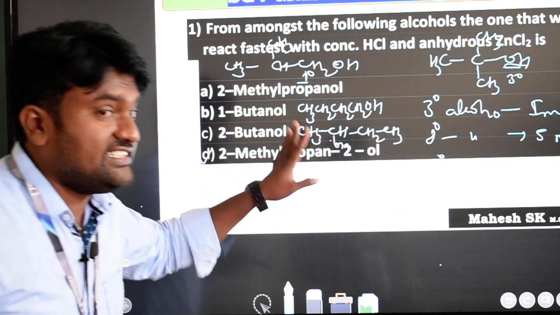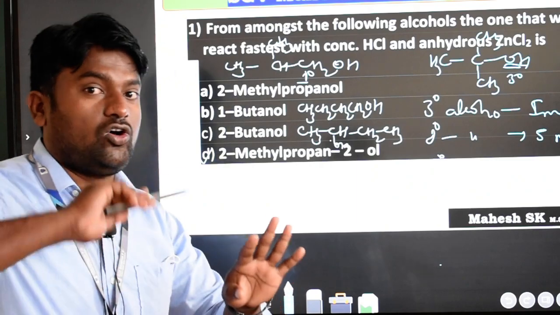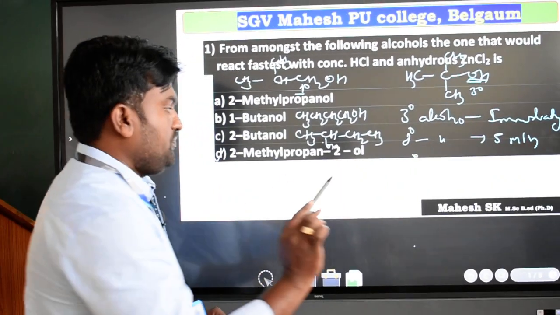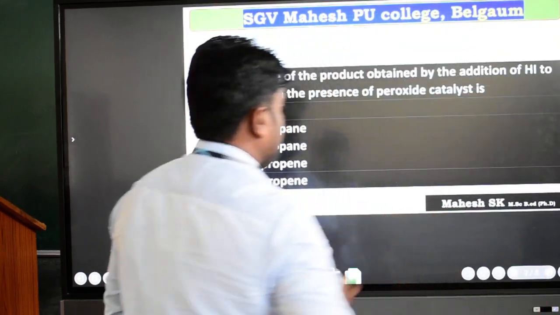This is the Lucas reagent. Immediate turbidity with a tertiary alcohol. After 5 minutes, secondary alcohol. After heating, primary alcohol. Then I will go with the second question.